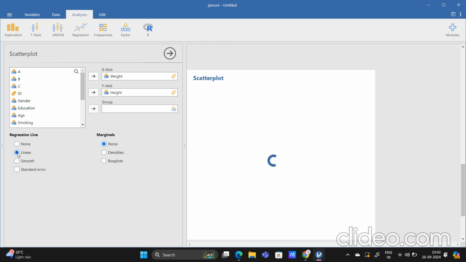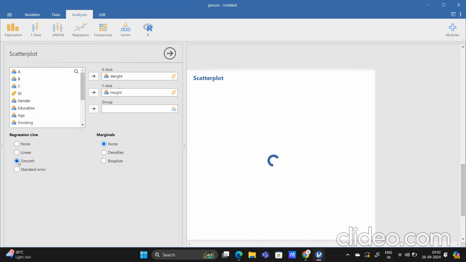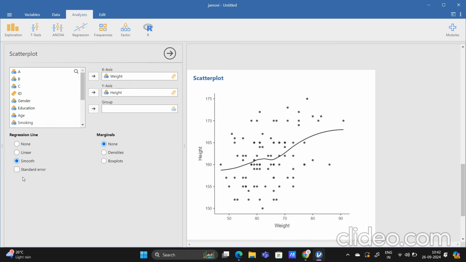And if I want to take a regression line, then that best fit line will also be shown here. As you can see, this is the best fit line. If you want to fit a smooth regression line, then that can be also given. Okay, so these are the things that you can check and customize here. So I hope this is clear.